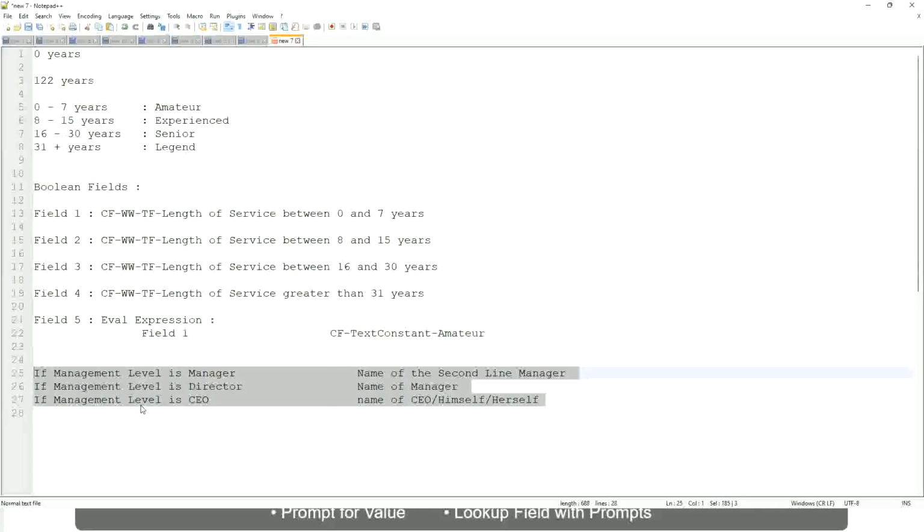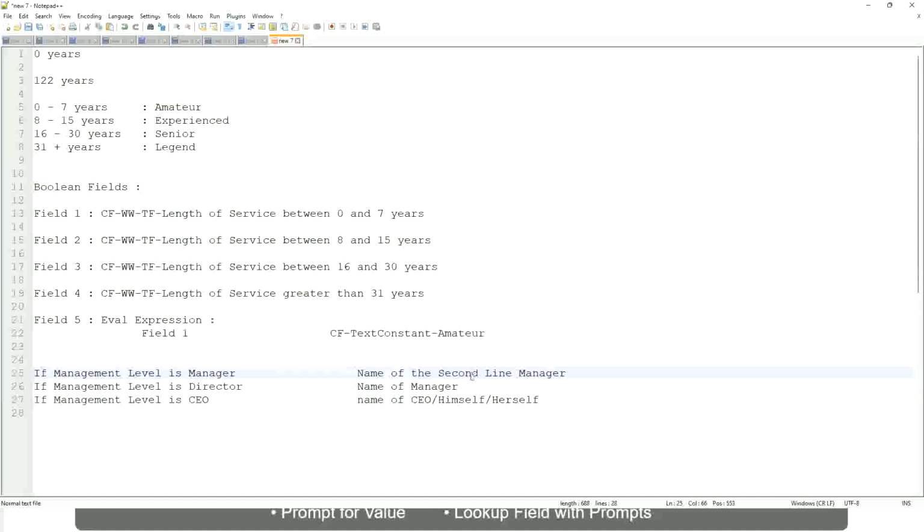Which function would you use? Evaluate expression, evaluate expression band or lookup range band. Evaluate expression, is it? Yeah. Because here you have to return an instance. Here you have to do some more calculation, because you have to find out who is the second line manager, which is manager's manager, and so on. So this is not a hard-coded text that you can put.